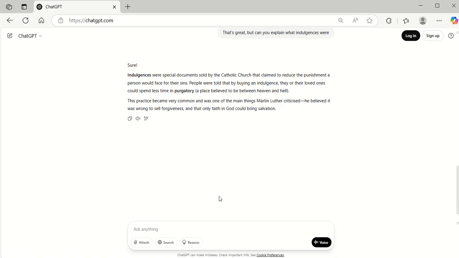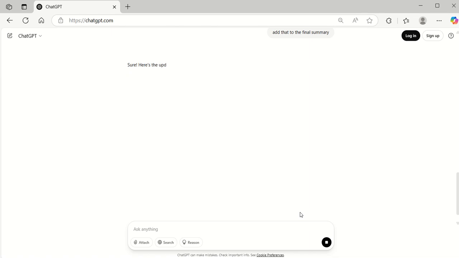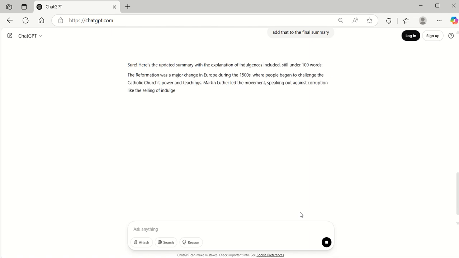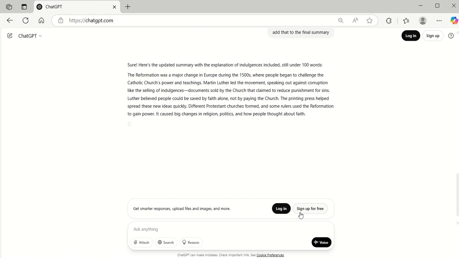So we just need to make sure that it's added to the final summary. So we need to actually create the whole summary again, but hopefully it'll include indulgences in there this time. So there we go. So it's explaining what indulgences are. These documents held by the church that claim to reduce punishment for sins. And that pretty much summarizes that text in a way which I think I'd be happy with.